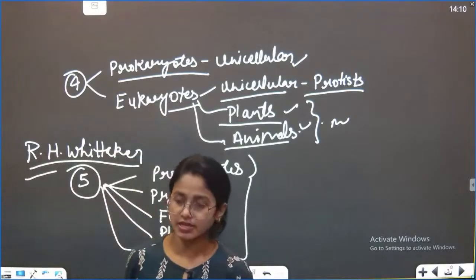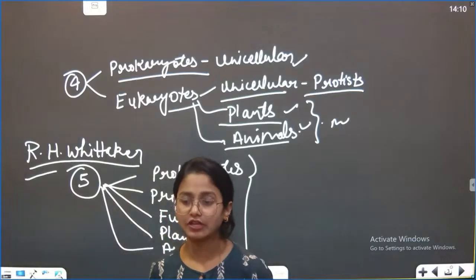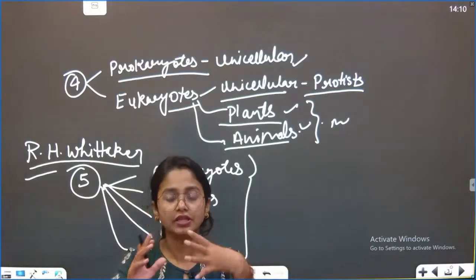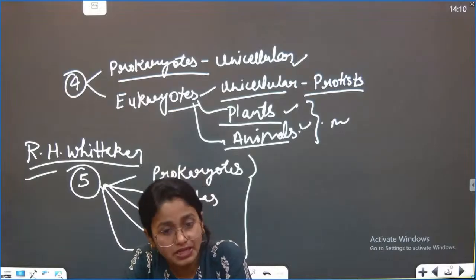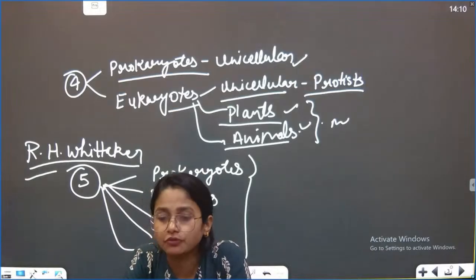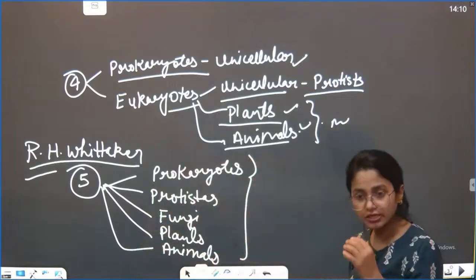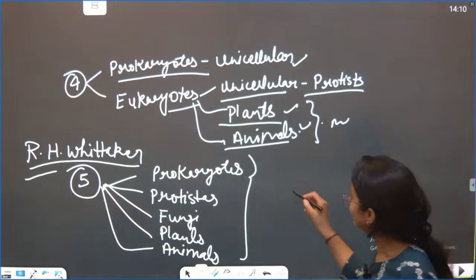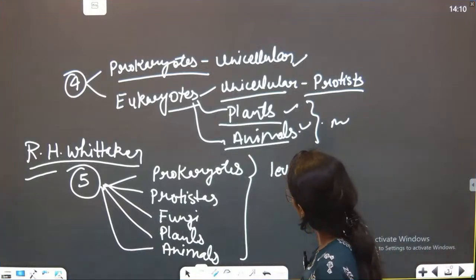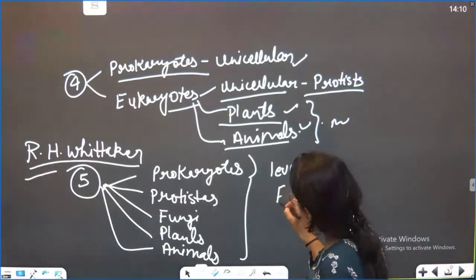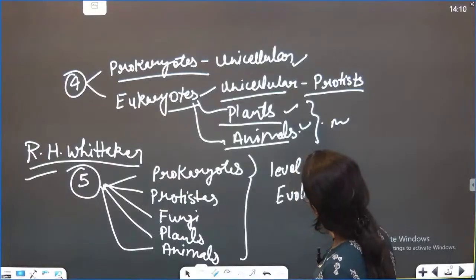Now they said, okay, fine. Now we got it, that all living organisms can be classified separately into 5 groups, okay. So this is not only the classification, but this is also the level of evolution of life.